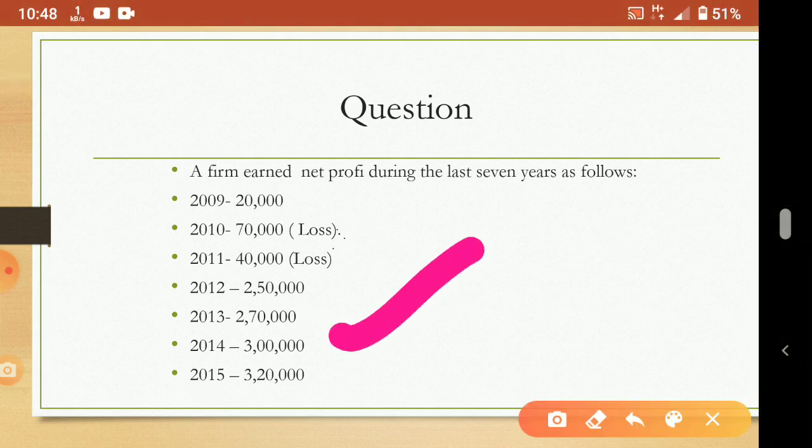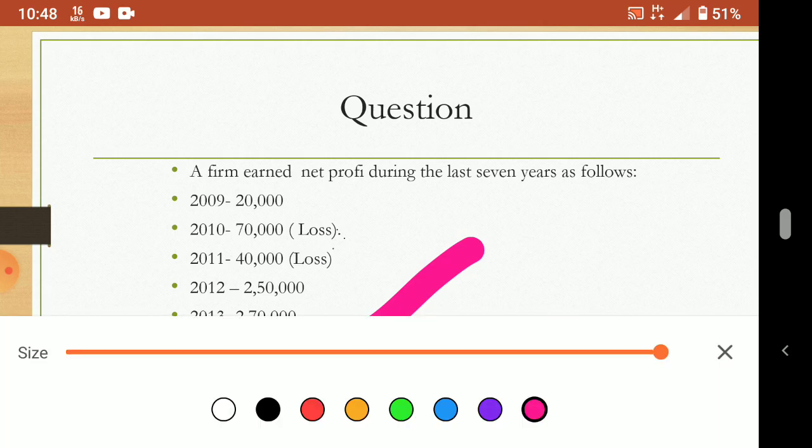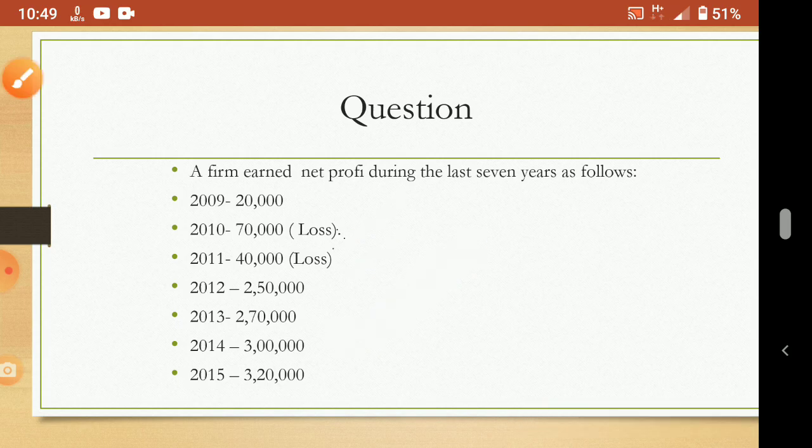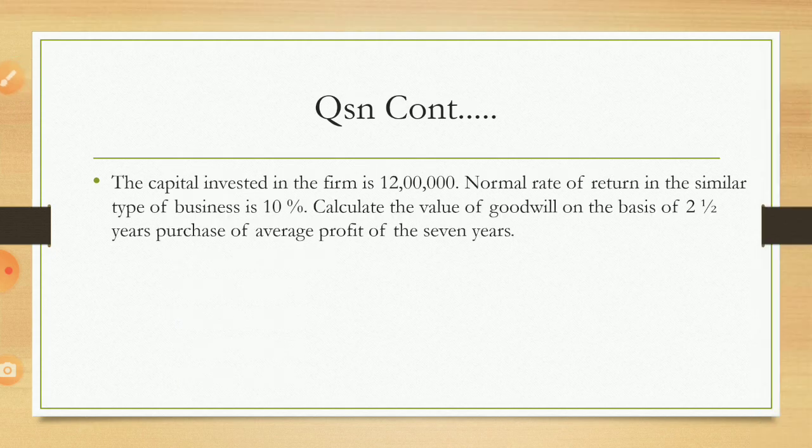So here you see this one. Okay. This one is loss. Which one? These are losses. So loss also can be there. So from the 7 years details of profit, how will we calculate? So other information we'll see.